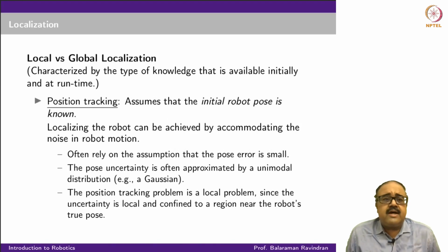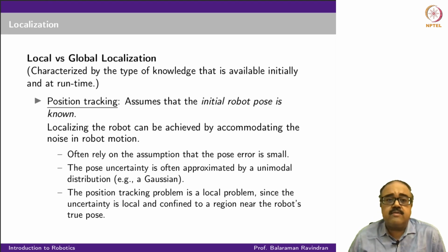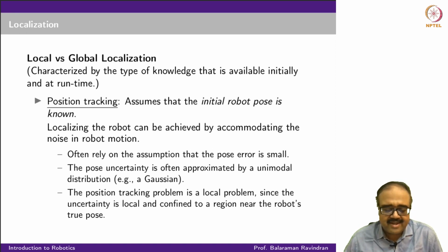So the first one is what we will call local versus global localization. Local localization means that I already have some idea of where the robot is, and I would like to be more precise in my localization in that locality.